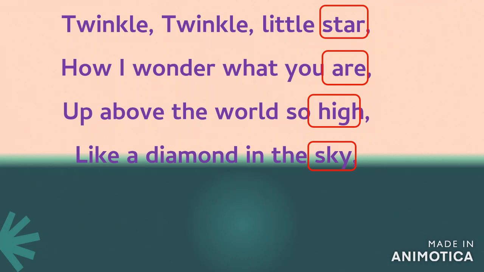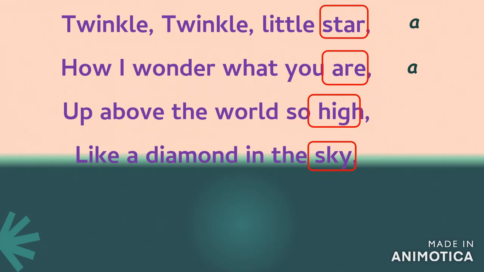It is the first word and hence we name it as A. The second line has got the word are. Now if you pronounce the word are and star, star, are, they have the same sound. So we label it as A again since they rhyme with each other.